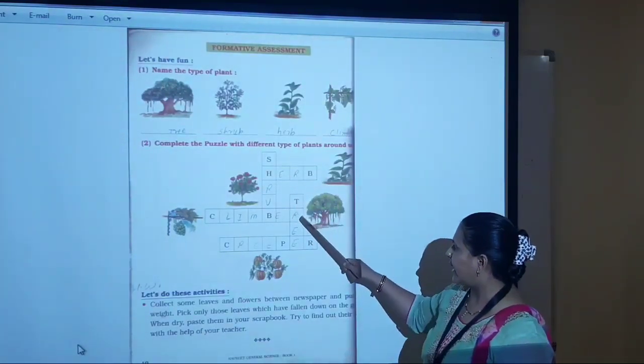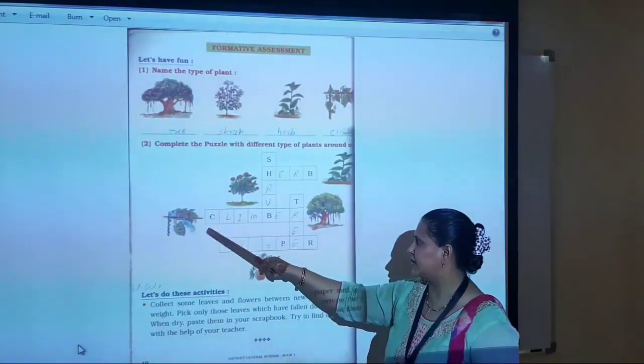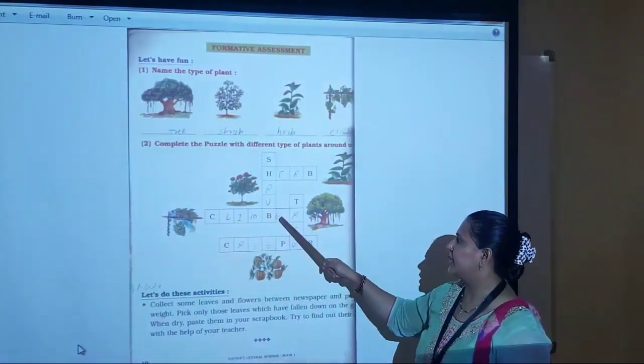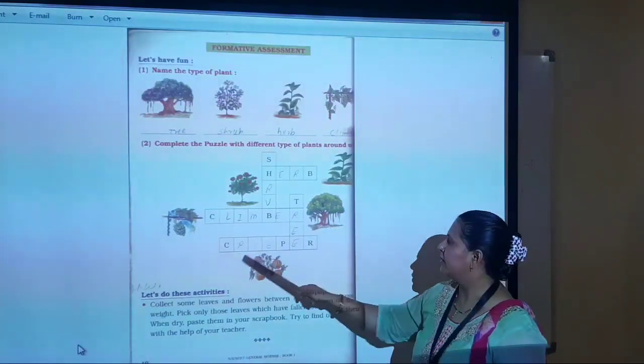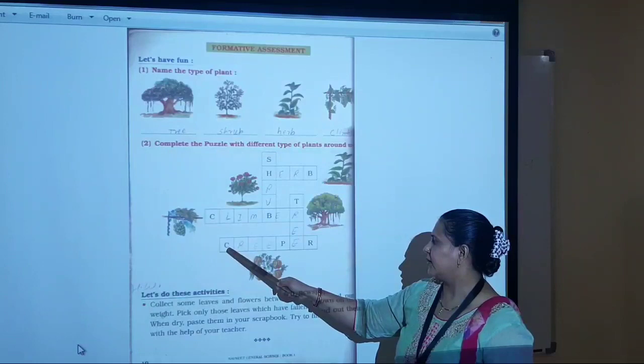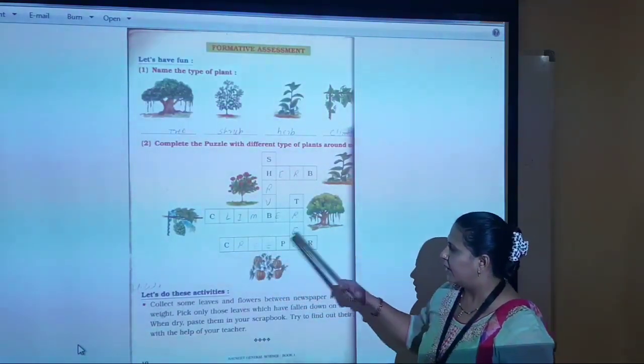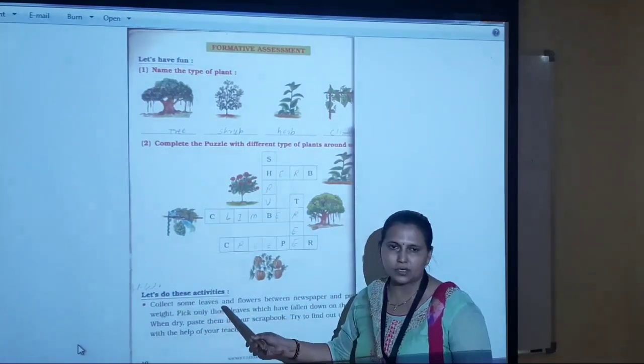Tree, T-R-E-E, tree. Climber picture is given. So you have to write C-L-I-M-B-E-R, climber. Creeper picture is given. So you have to make the word creeper, C-R-E-E-P-E-R, creeper.